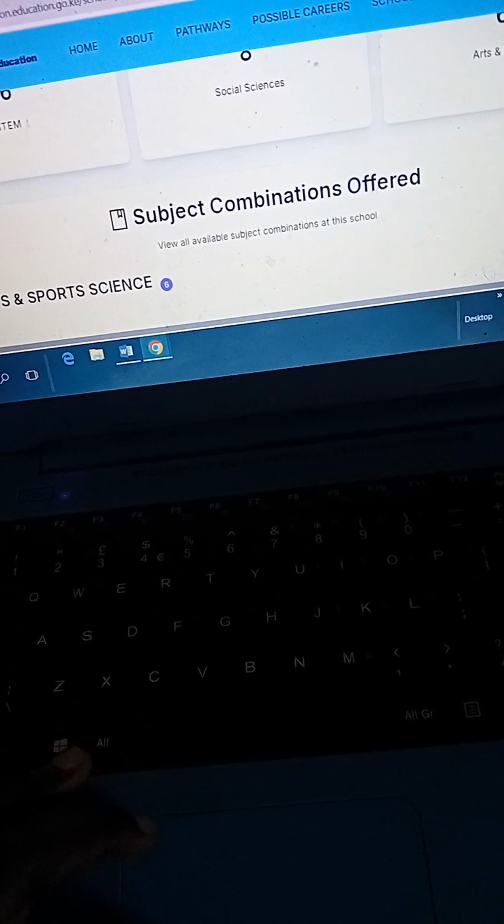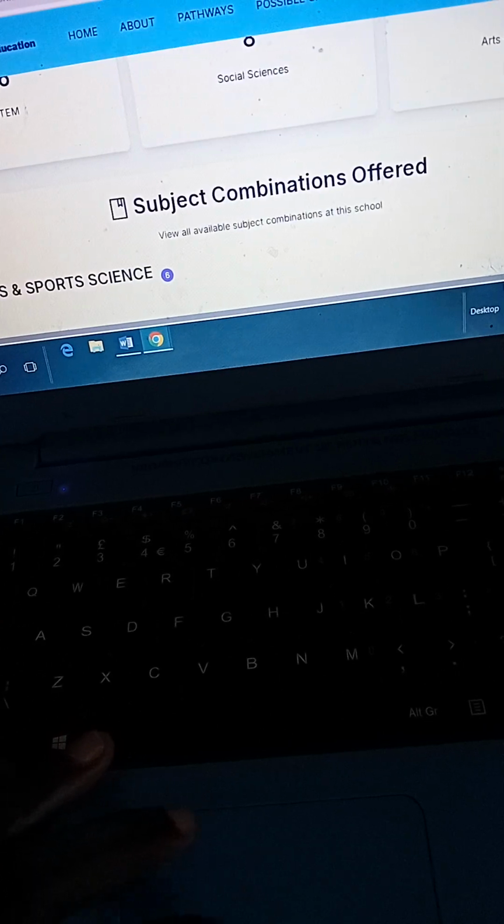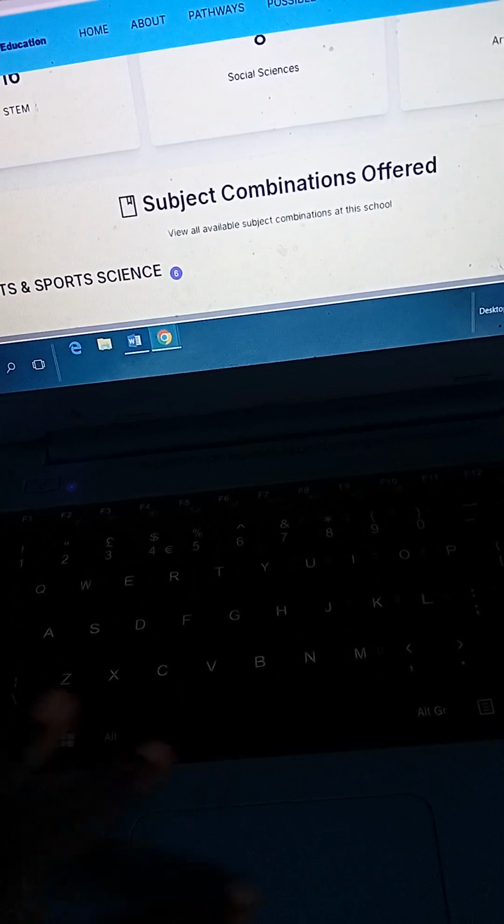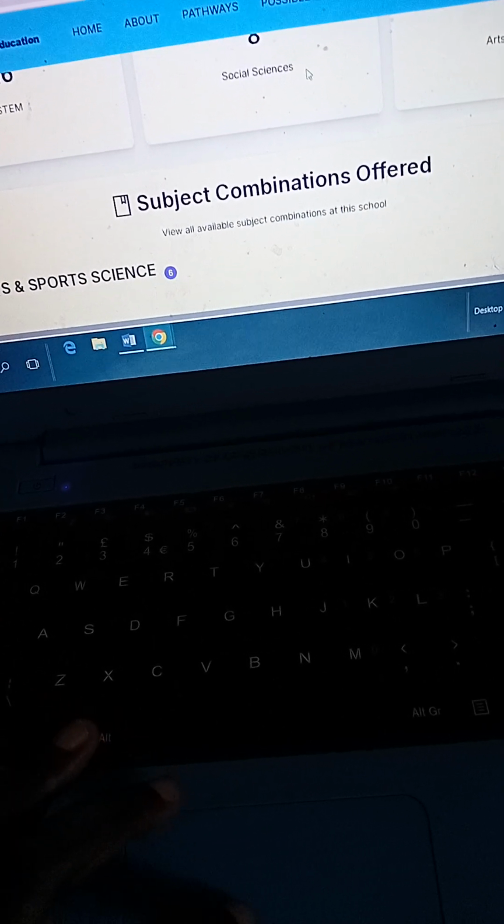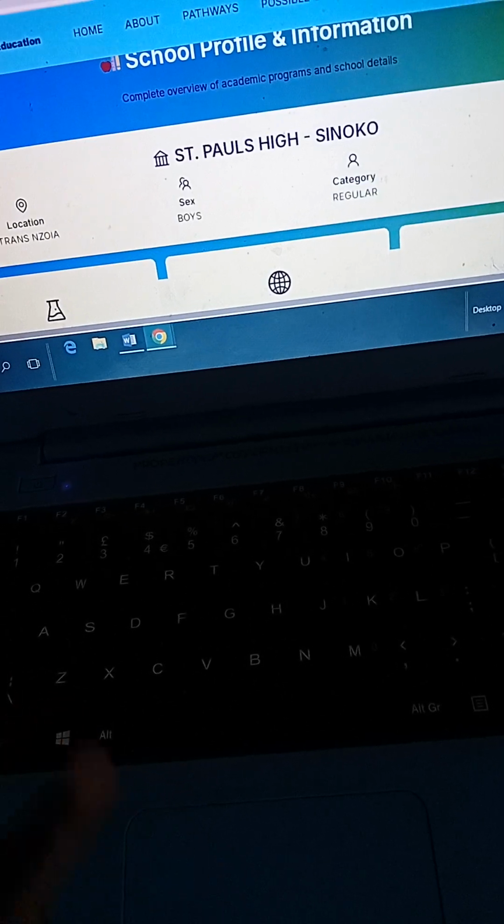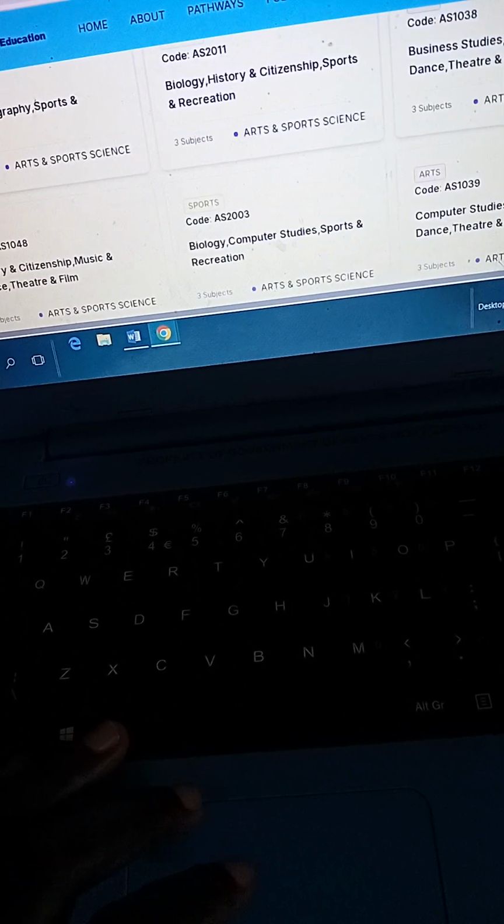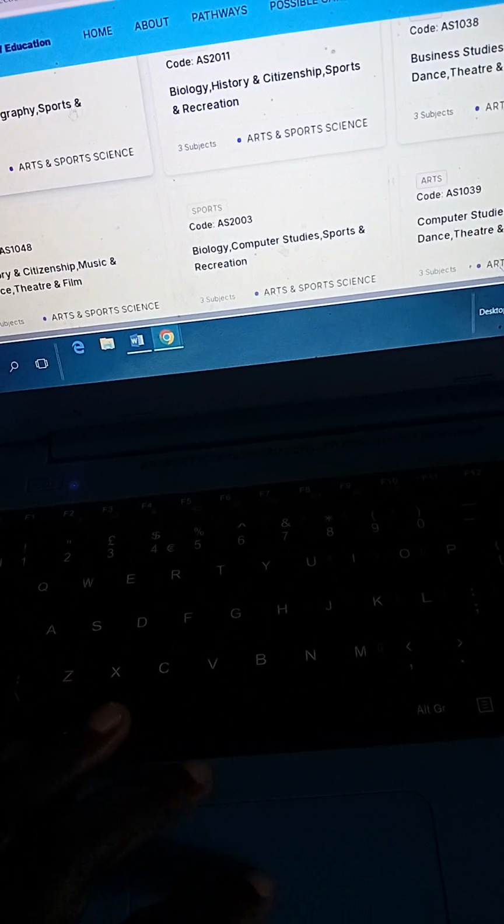So when you click more, it will show the pathways. We have STEM, social sciences, arts and sports. So these are the pathways that are offered in this school. Then you scroll down to subject combinations offered. We have biology, geography, sports and recreation.